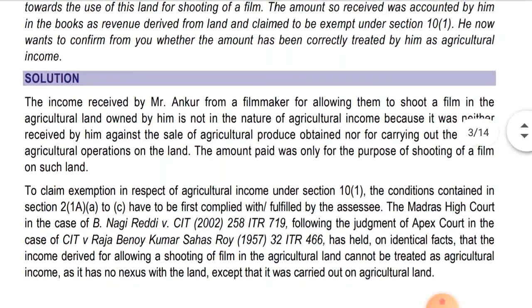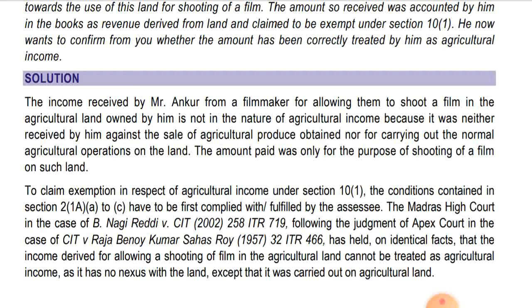Okay, let's see the solution. The income received by Mr. Ankur from a filmmaker for allowing them to shoot a film in the agriculture land owned by him is not in the nature of agriculture income because it was neither received by him against the sale of agricultural produce obtained nor for the carrying out of normal agricultural operation on the land, because no agricultural operation was carried out or no agricultural produce is being sold, so that will not be an agriculture income.